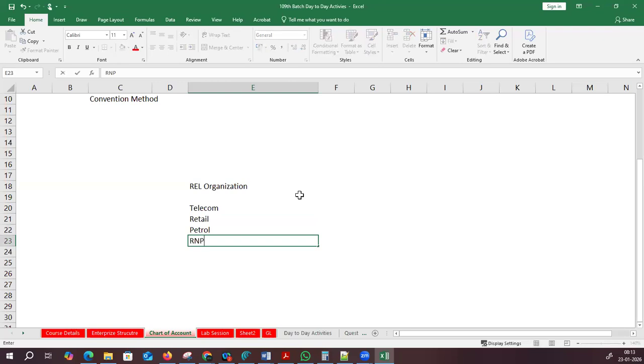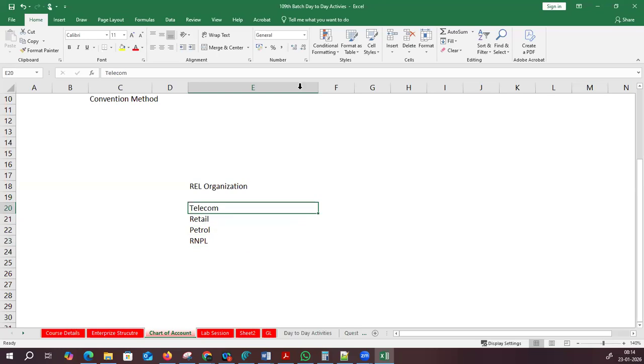I'm just making it as RNPL, retail marketing network and so on. All other stuff, I'm just giving as retail and all. Trends is there, shopping, something like that. There are so many things out there. And Reliance Digital is there. A lot of things are there, right? So I'm just making it as RNPL, Private Limited. Now, telecom is already available.